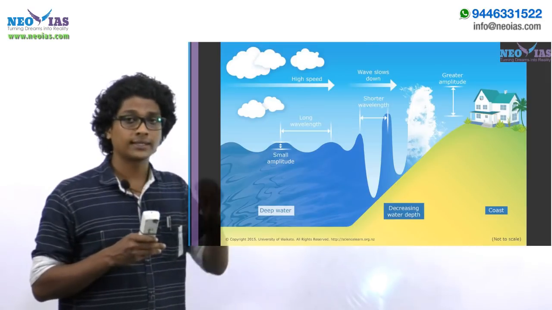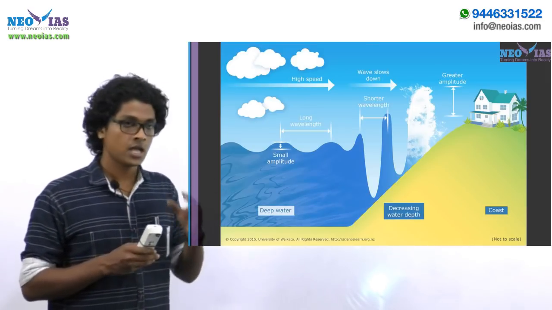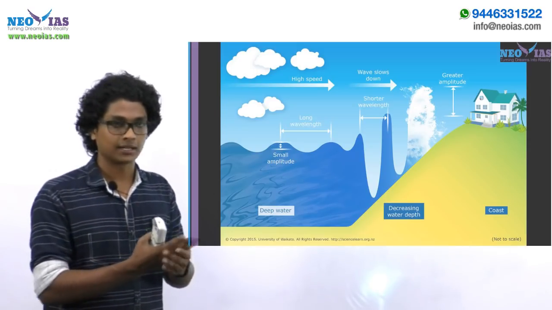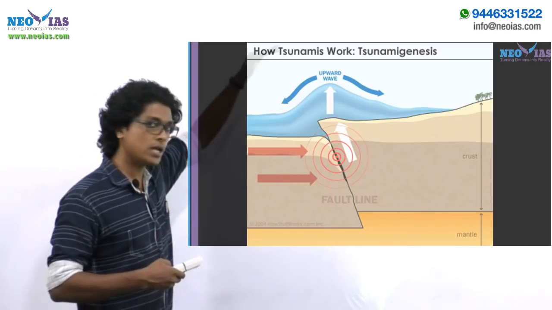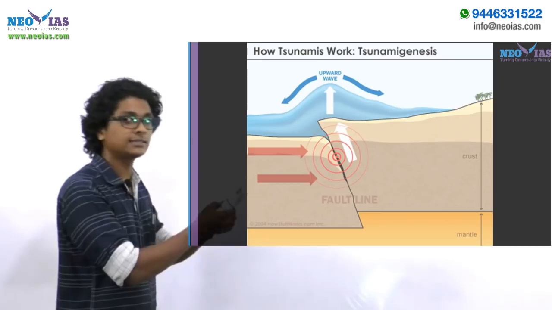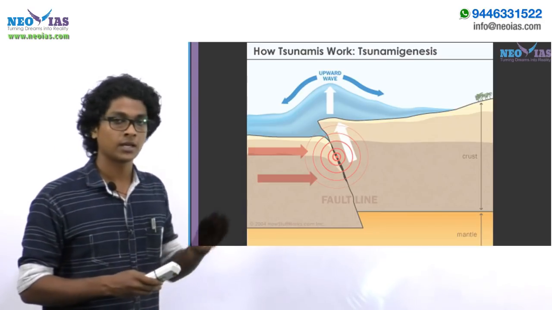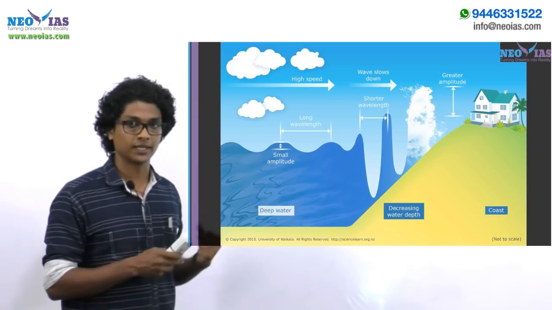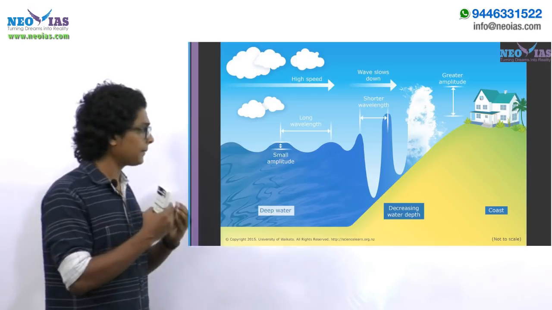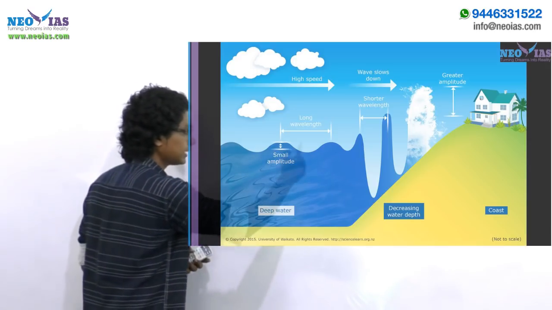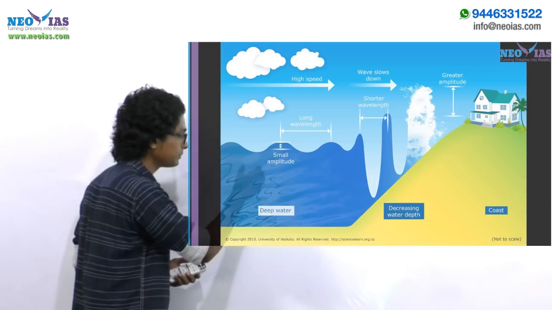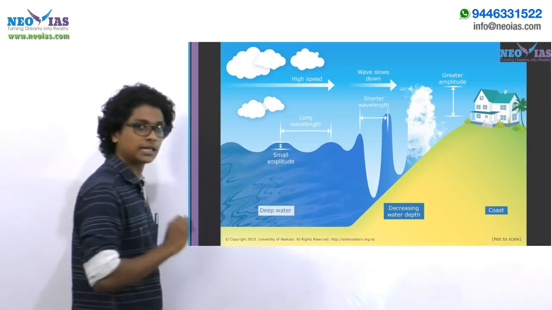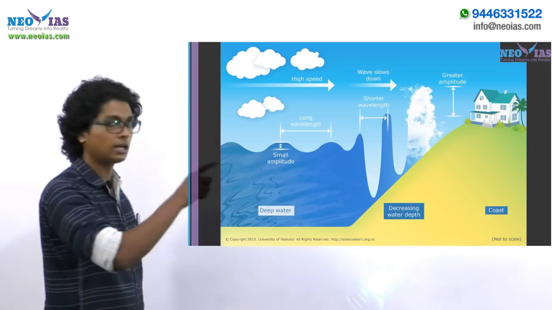Next, you have to understand certain characteristics of tsunami waves. Now the tsunami waves are highly energetic waves, right? Now, as you have seen, the water column going upward is moving downward, and that is transferring energy in the form of tsunami waves, right? And any energy wave will have wavelength. Now this is a technical term. Wavelength means the distance between two adjacent crests, or the distance between two adjacent trough regions, right? Trough means depression, the crest means the ridges, right? So the distance between these, we call it wavelength.